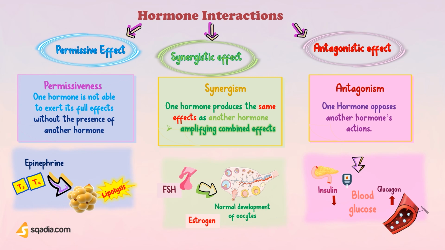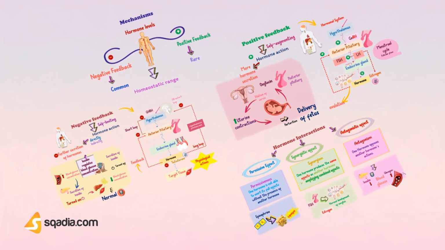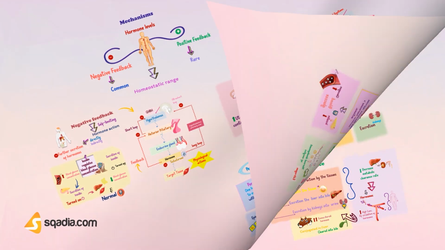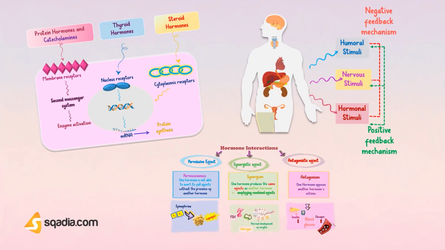So that was all about today's lecture, where we studied the control of hormones by humoral, neural, and hormonal stimuli, and then the negative feedback, positive feedback, and hormone interactions. Finally, we have covered all the concepts starting from hormones, their classes, synthesis, transport, metabolism, excretion, mechanism of action, control of hormones, and lastly, interaction also. So this was all about the endocrine control lecture that was full of informative knowledge. I hope this video will help to boost your concepts and knowledge regarding endocrine physiology. Happy learning, and thank you so much for watching.